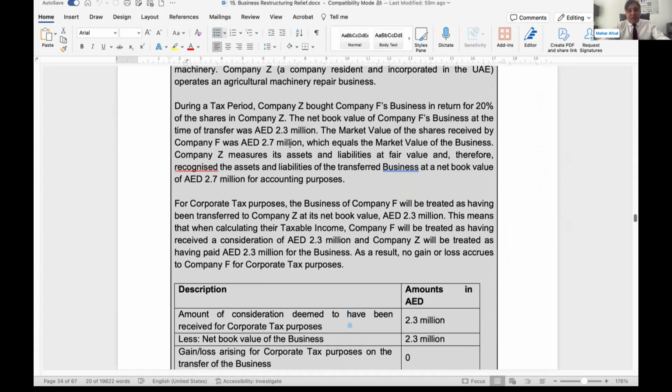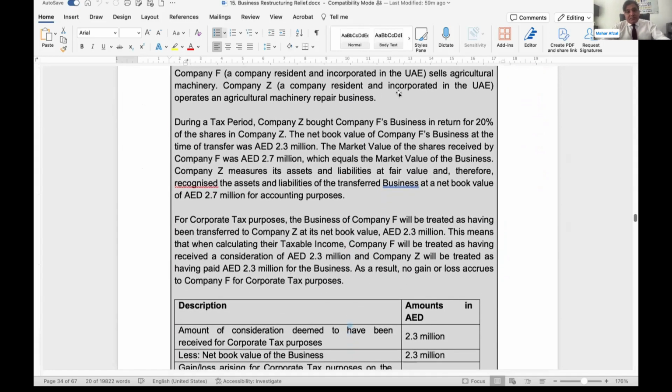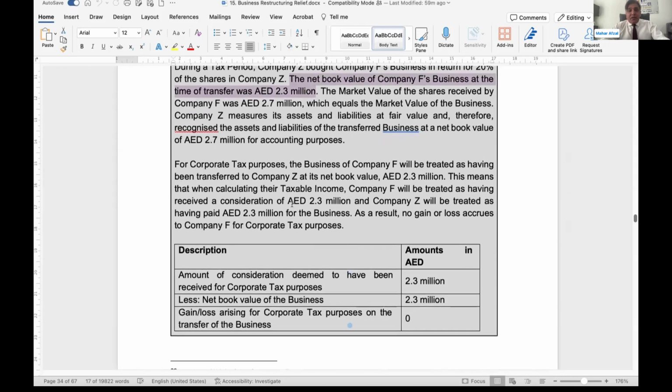Just look into this example. Here you can see the net book value is 2.3 million. Market value is 2.7 million. The asset has been transferred. Amount of consideration deemed to have been received for corporate tax purposes: 2.3 million. Net book value: 2.3 million. No gain, no loss.